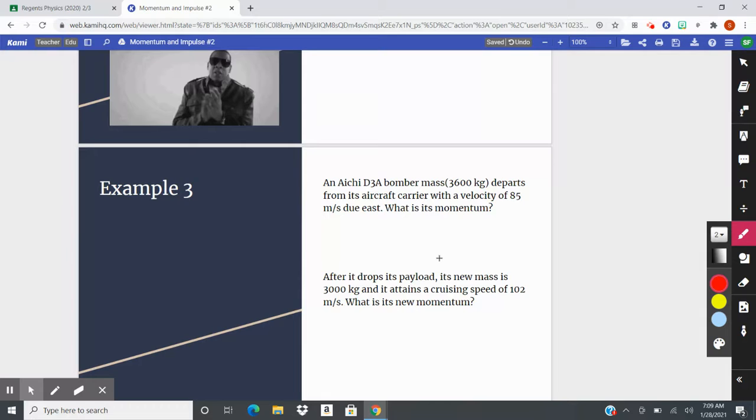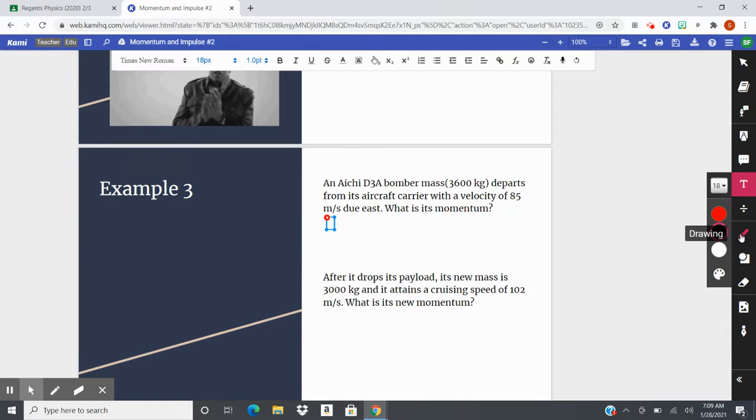Let's do example 3. An aircraft bomber has a mass of 3,600 kilograms. It departs from its aircraft carrier with a velocity of 85 meters per second due east. What is the momentum? Alrighty. Well, ladies and gentlemen, what's the first thing we do? We say that our equation is p equals m times v. Well, let's plug in what we have. It says our mass is 3,600 kilograms.